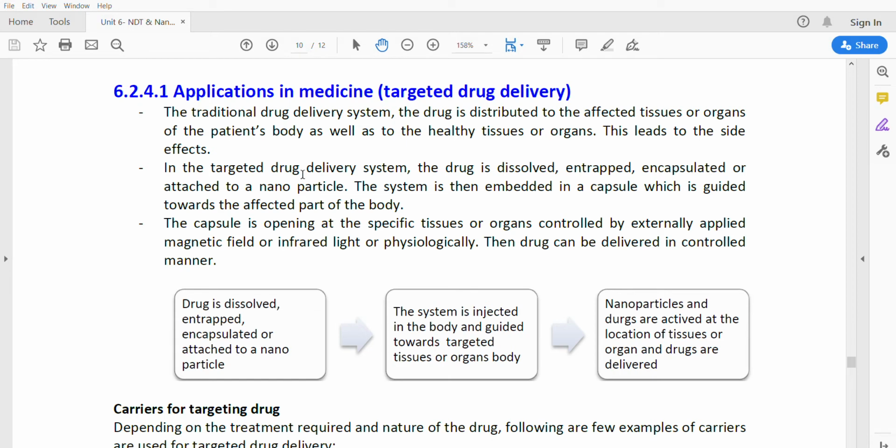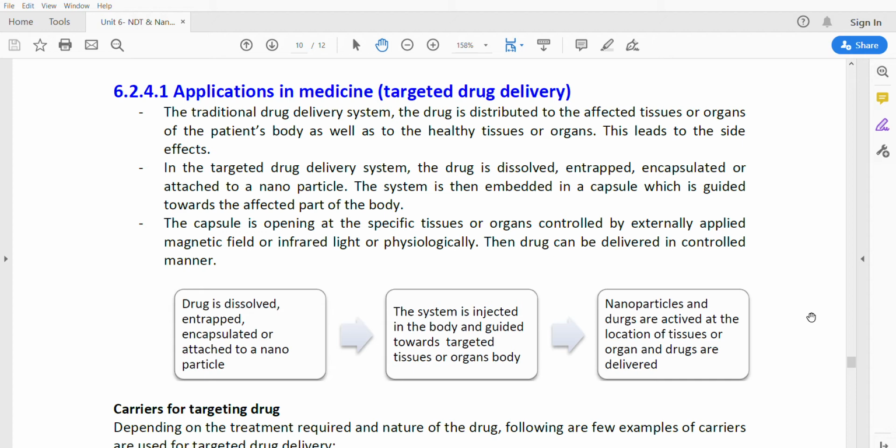In the targeted drug delivery system, the drug is dissolved, entrapped, encapsulated or attached to a nanoparticle. The system is then embedded in a capsule which is guided towards the affected parts of the body. The capsule opens at the specific tissues or organs, controlled by an externally applied magnetic field or infrared light. Then the drug can be delivered in a controlled manner.